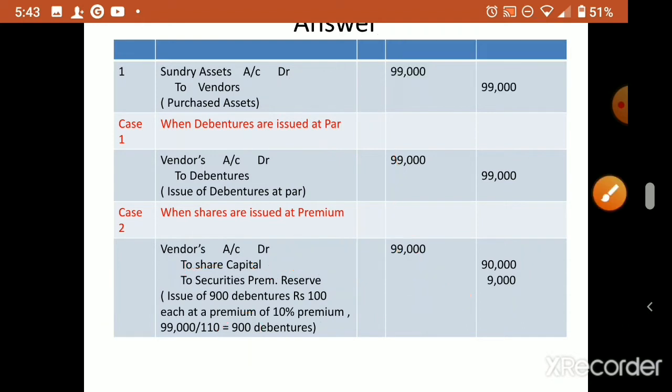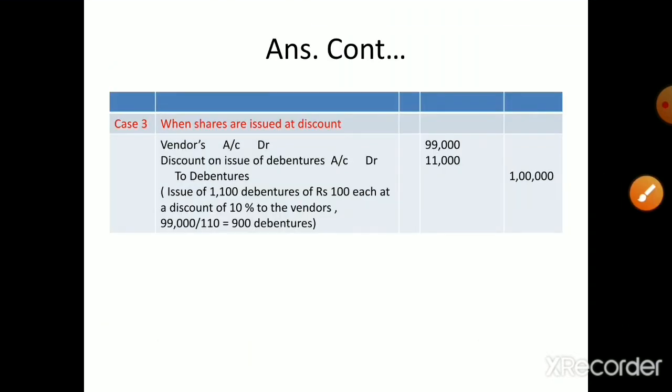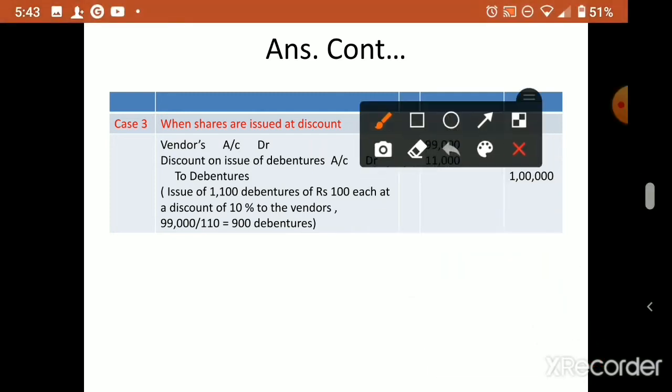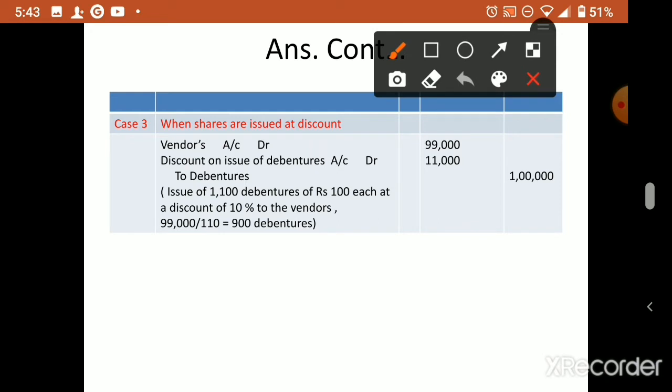Now the discount case. In the discount case, the vendor account is the same, nothing will change. Vendor account 99,000. You can check the first journal entry: what you wrote in the vendor account credit, the same will come in the debit.